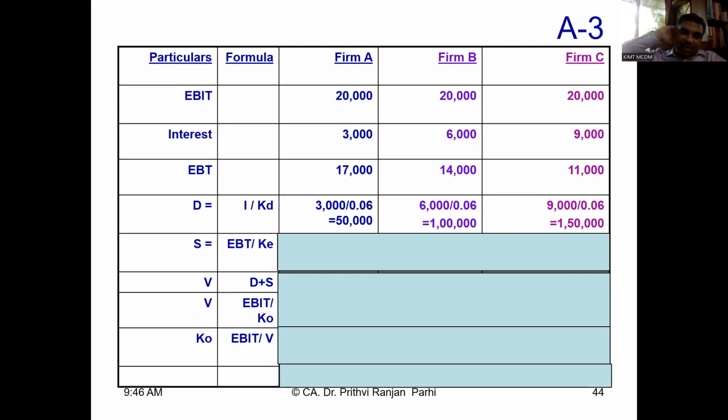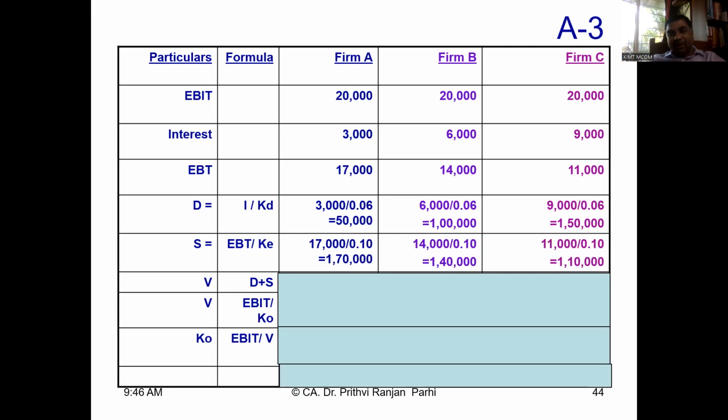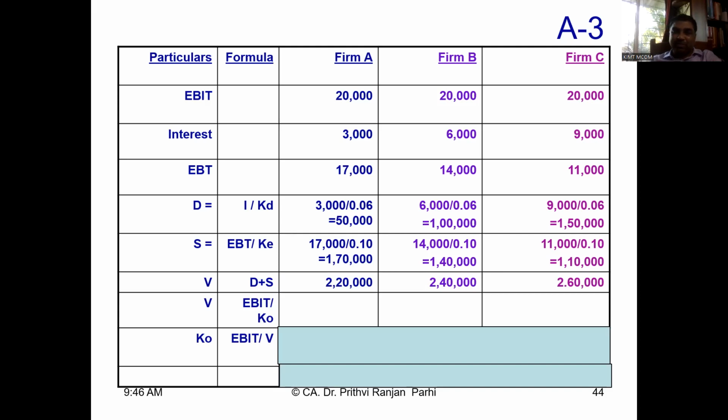Value of the share can be computed. EBT divided by KE. KE is 10% given in the question. So as such, 17,000 divided by 0.1, 14,000 divided by 0.1, and 11,000 divided by 0.1, it comes to 1,70,000, 1,40,000, and 1,10,000. Value is equal to S plus D. You see, value in the first case, firm A, is 2,20,000.